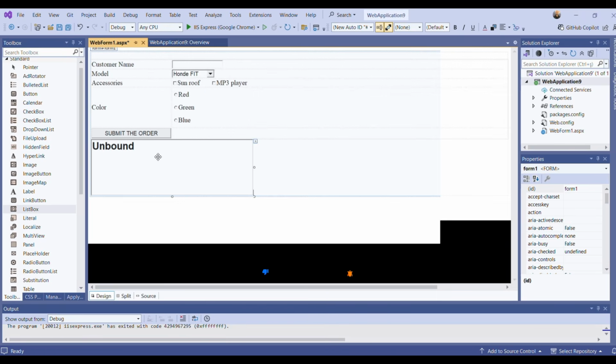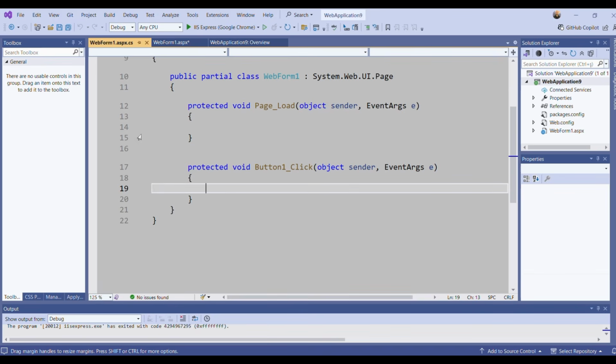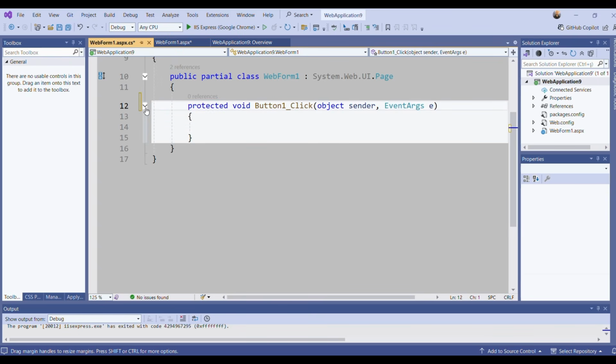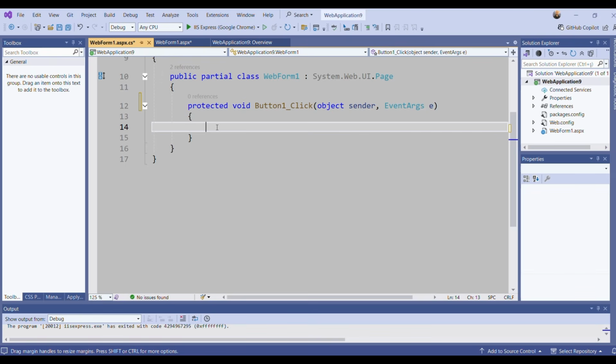How will I do that? Let me go to the code behind file. I'm double clicking the button. And here I will write code for button one click. I don't need page load now. For button one click, first of all, let me create a string because I'm going to keep all information here, and at the end I will add this string into my list box. Let's say that info will be kept in string.